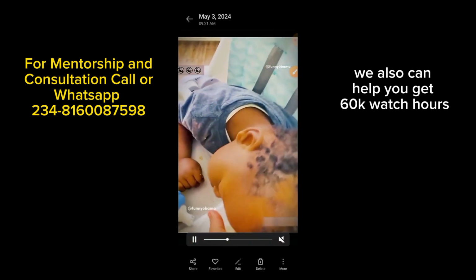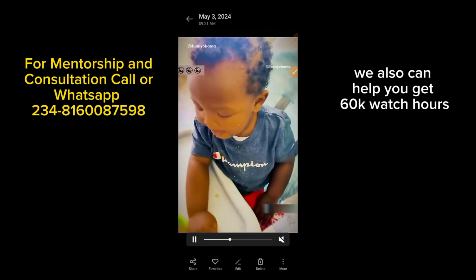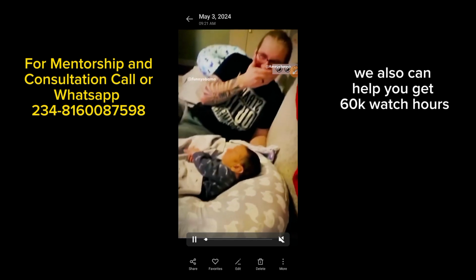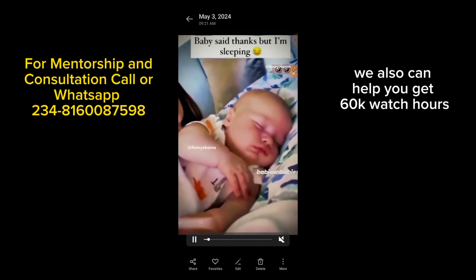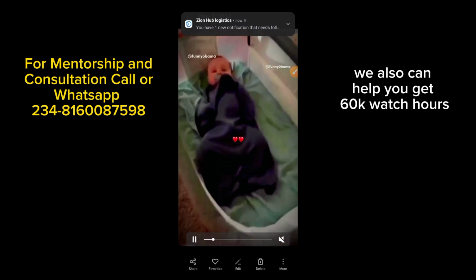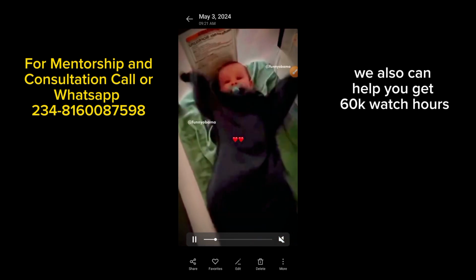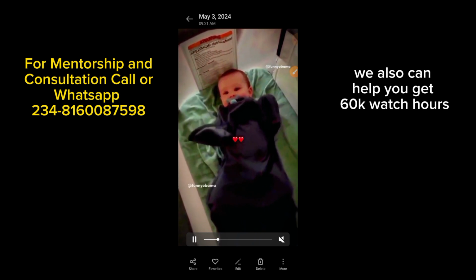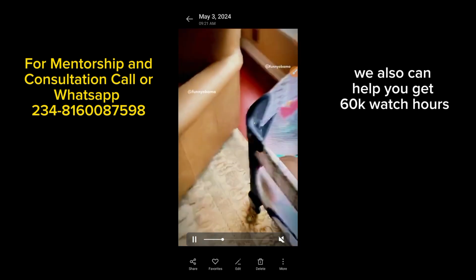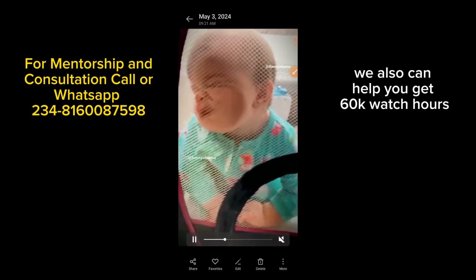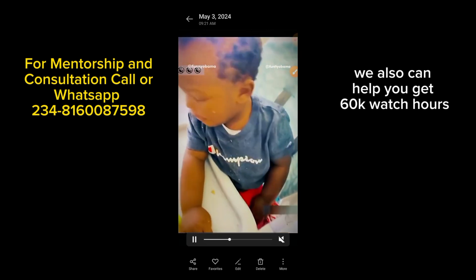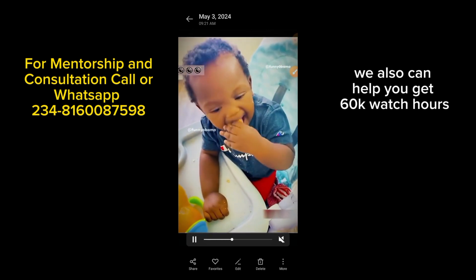How do you edit it? Now the first thing you want to target is the sound. You can just add your own personal background music to this video, right? Once you add your own personal background music to this kind of video, they will not be marking it as the original video again.